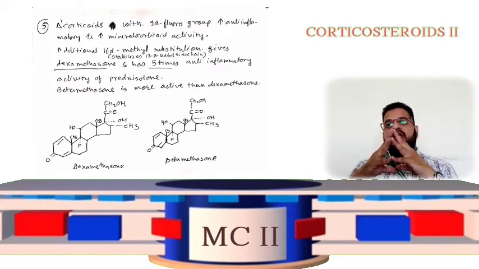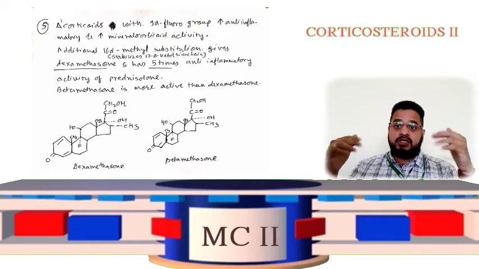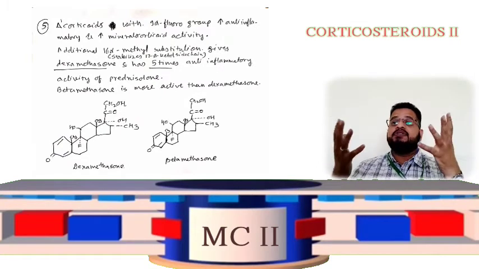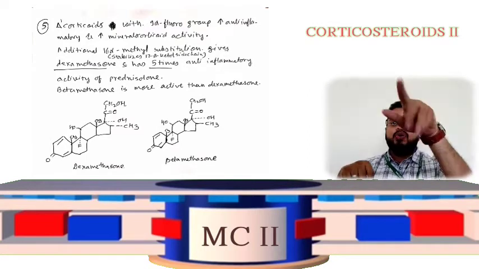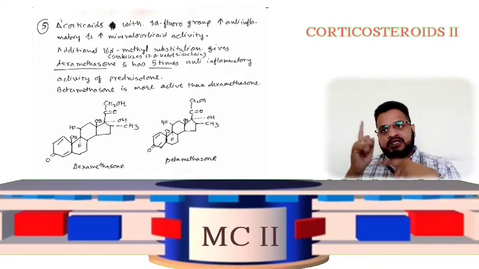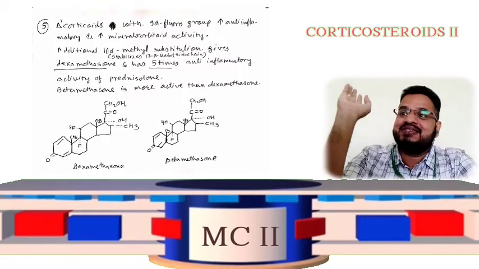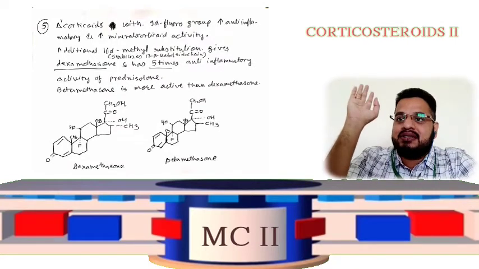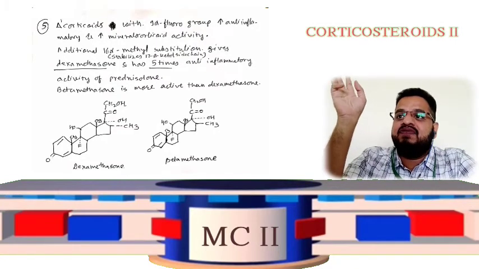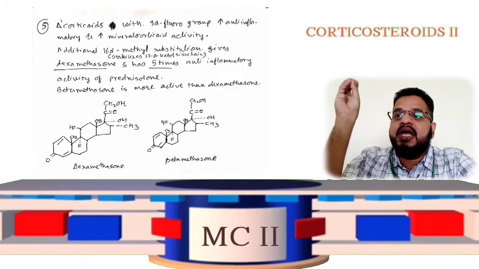This dexamethasone has 5 times, I am talking about 5 times, not 1, 2, 3, 4, it is 5 times the anti-inflammatory activity compared to prednisolone. And betamethasone is more active than dexamethasone. Both the structures, please check here. What is the difference? The 9 alpha group is attached here, and that is the most important thing.